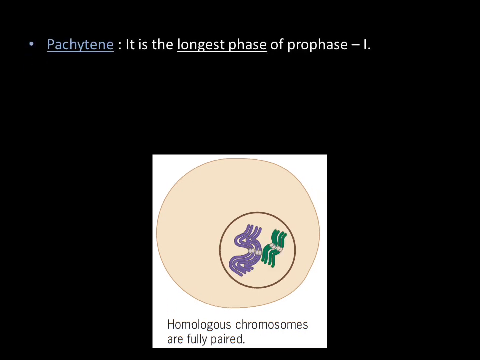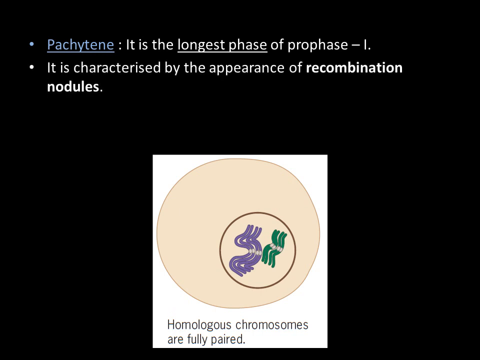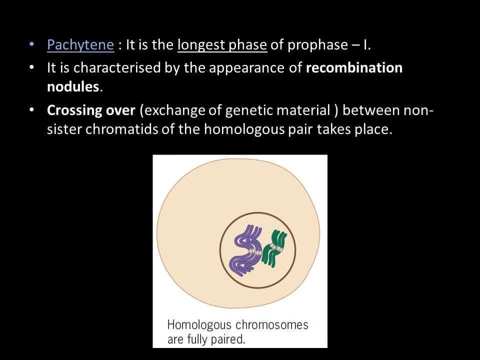Now the next one, that is pachytene. It is the longest phase of prophase 1. It is characterized by the appearance of recombination nodules and crossing over, that is, exchange of genetic material between non-sister chromatids of the homologous pair takes place here. That's why it is somewhat complicated and takes much more time. Why? Because recombination is going on there. Recombination is carried out here within the homologous pair.